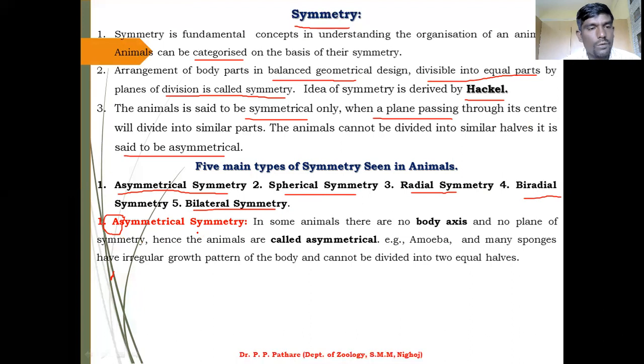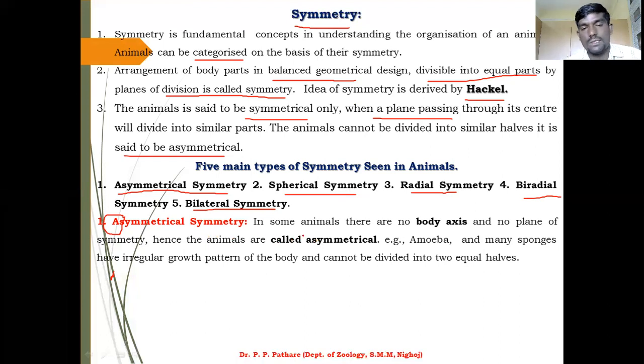And here we use this A for symmetry: asymmetrical means your animal body cannot be divided, cannot be separated into two parts. So let us study asymmetrical symmetry.